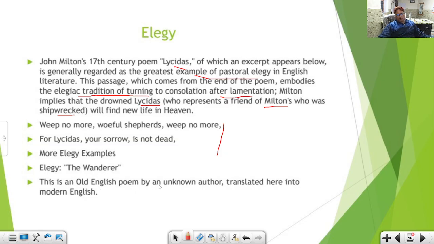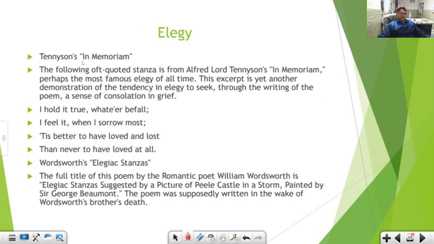Okay, this is an old poem by an unknown author. So, Lord Alfred Tennyson, Victorian Age, we find one of the popular elegies, In Memoriam. The lines which I have given you are very popular, and often they are asked in examinations like NET and SAT.